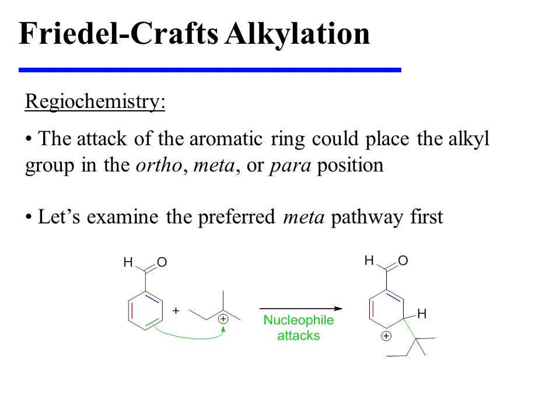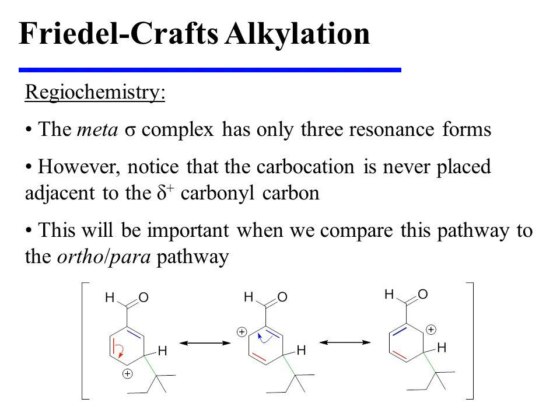The subsequent attack of the aromatic ring could place the alkyl group in the ortho, meta, or para position. Let's examine the preferred meta pathway first. While the meta-sigma complex has only 3 resonance forms, notice that the carbocation is never placed on the center that is directly adjacent to the carbonyl carbon. This will become important when we compare this pathway to the ortho-para pathway.